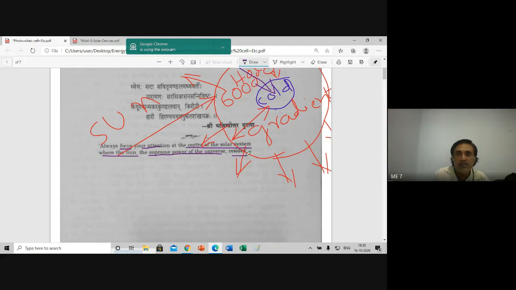It says the center of the solar system. The center of the solar system is the sun, but this is not saying the center of the sun; it is saying the center of the solar system. However you translate this, it is given in your textbook. I have taken this from your textbook, Solar Energy by S.P. Sukhatme, your prescribed textbook for Solar Energy, Module 3. It is given on the first page itself.